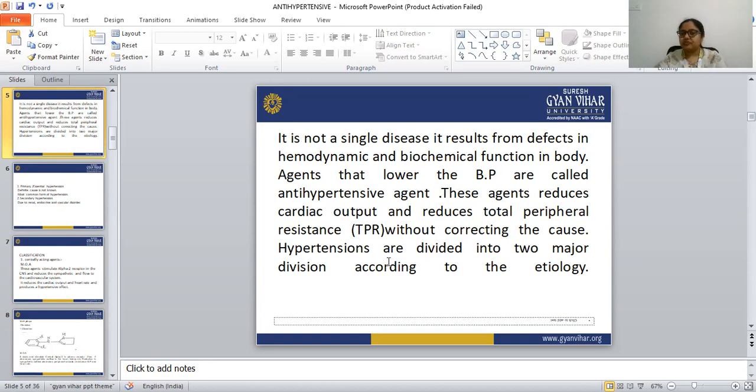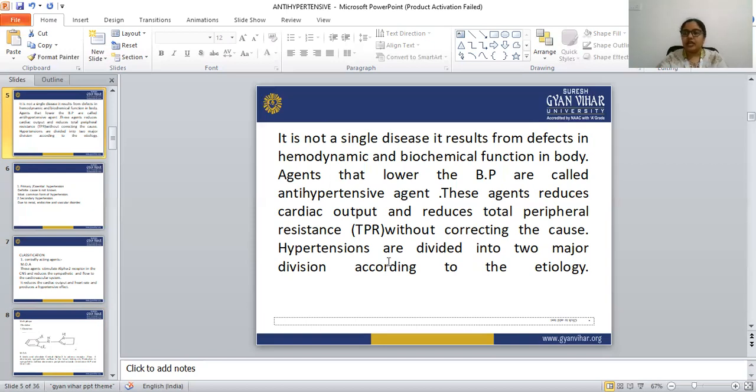But these agents are not correcting the cause, because the cause is unknown. The hypertensions are divided into two major divisions according to the etiology.